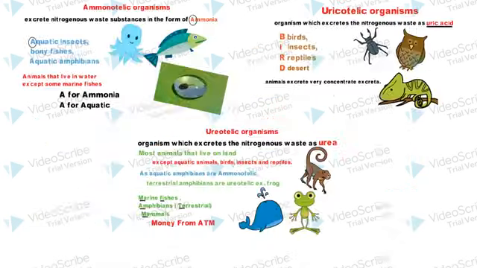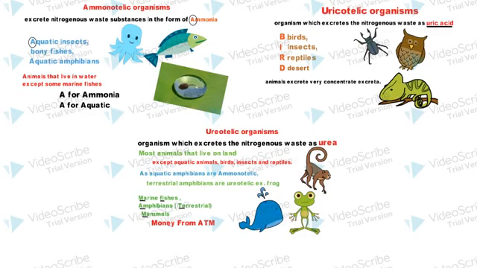This is the slide with all the three organisms. On the left side is the ammonotelic organism. The trick to remember ammonotelic organisms is A for ammonia and A for aquatic. So all the animals that live in water except some marine fishes.